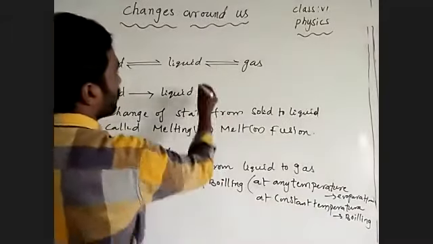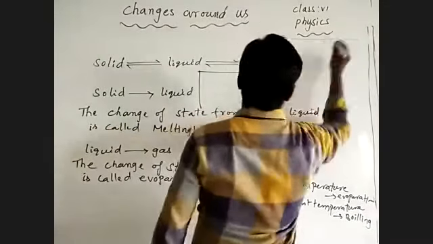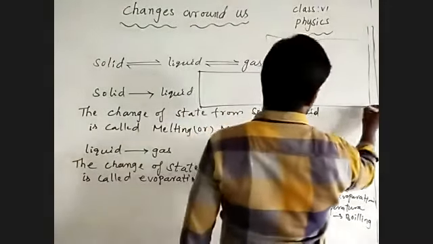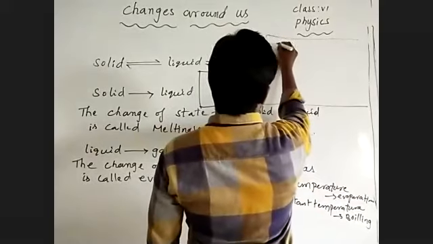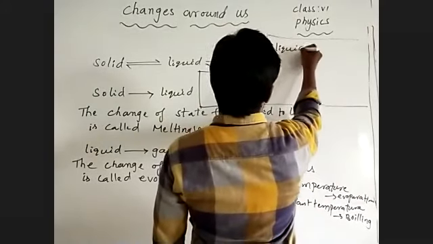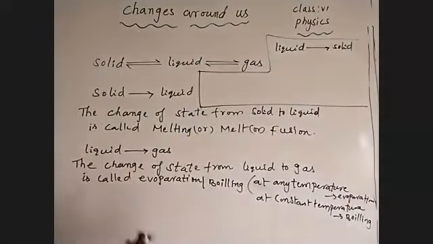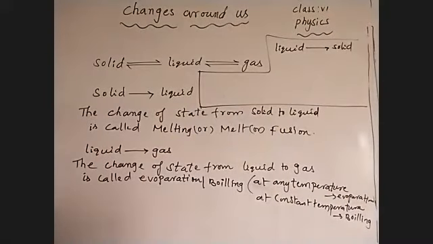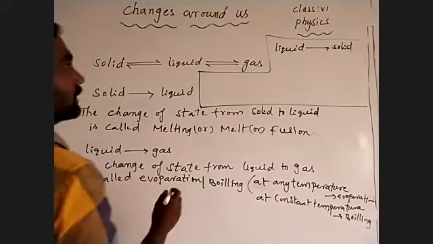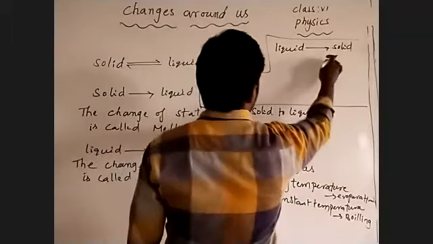Liquid to solid. A liquid substance is converted into the solid state of substance. Before, we saw the solid state of substance converted to the liquid state. Now, liquid state of substance to the solid.